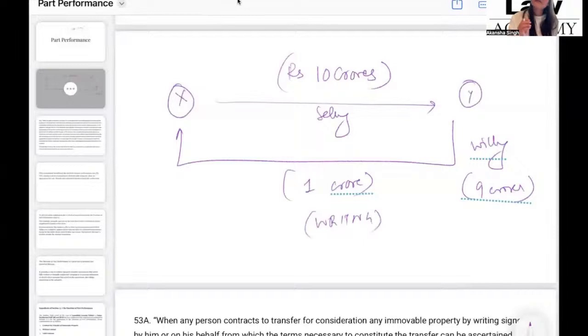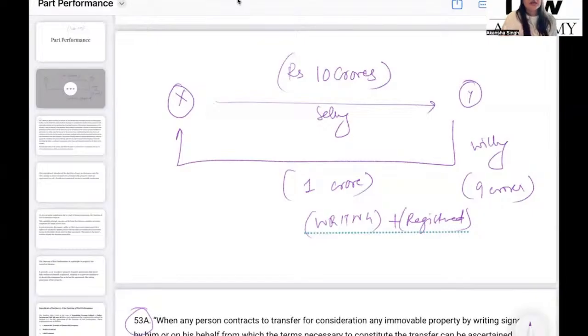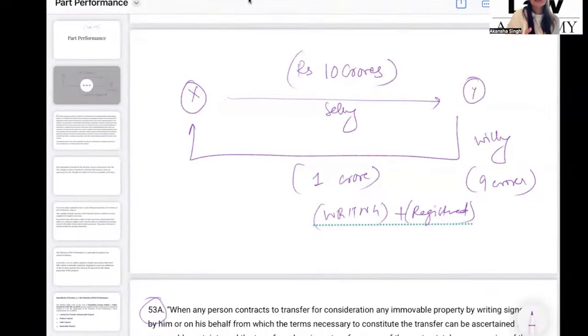Now, if you refer to the Transfer of Property Act, the mandate is that it has to be in writing as per section 53A. But when we read this with the Indian Registration Act, there have been further amendments wherein we understand that it also has to be registered. So the contract that we are specifically talking of under section 53A has to be in writing and has to be registered, okay, as per the Indian Registration Act, section 17, which I'll show you.